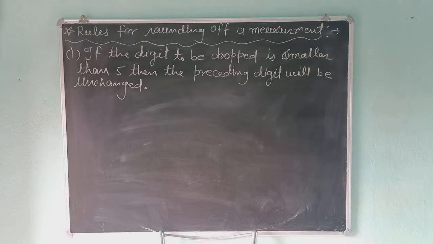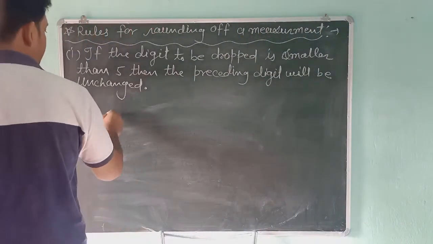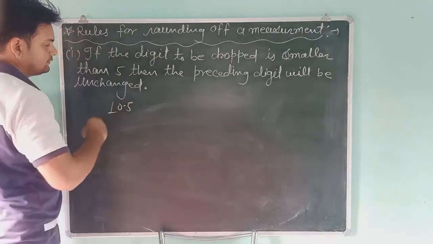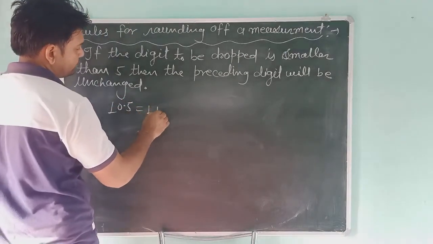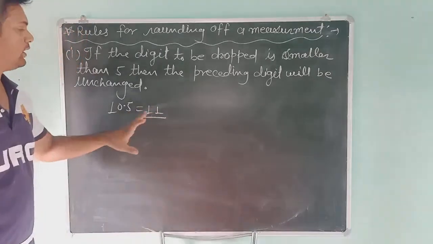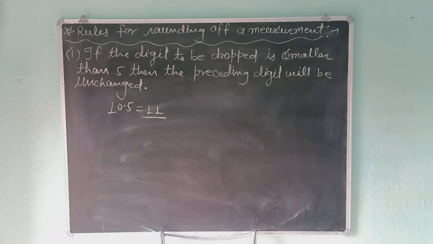Suppose we purchase anything, and the cost of that thing is 10.5 rupees. Then we will give the shopkeeper 11 rupees. So this is the rounding off method.